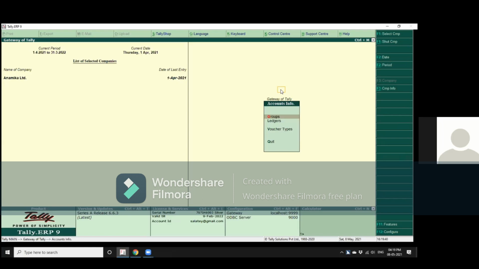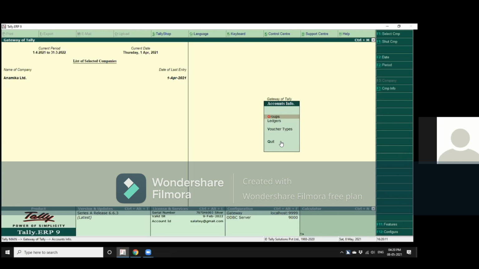So let us see what changes have happened. The next page has opened up and it has three options. Groups, ledgers, voucher types, and of course, the quit.